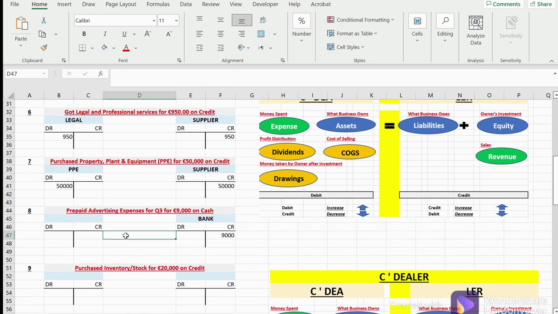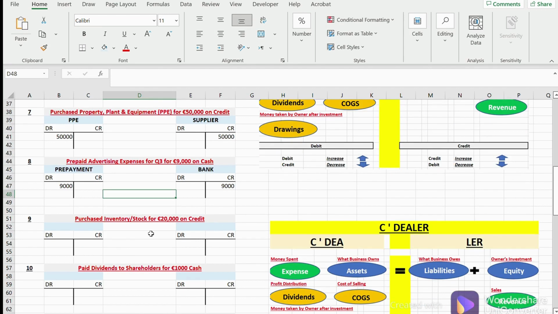Now the question we are going to ask ourselves is, have we incurred this expense? No, we haven't. It's going to be done in the future, right? So it's a prepayment account. Let's go and create an account for prepayment. Prepayments are, as I mentioned, something we haven't incurred yet. We have just paid it, and we can always go for a refund. So that's why this prepayment would become our asset. What happens with assets when they get increased? We debit them. There was nothing as of now, and suddenly we got a prepayment of 9,000, which means it got increased. So we're going to debit this 9,000.